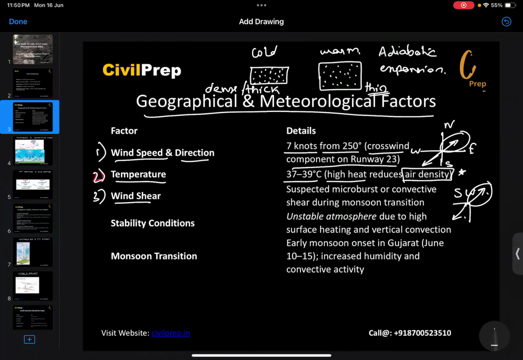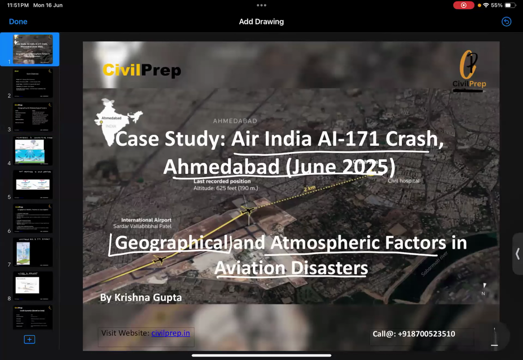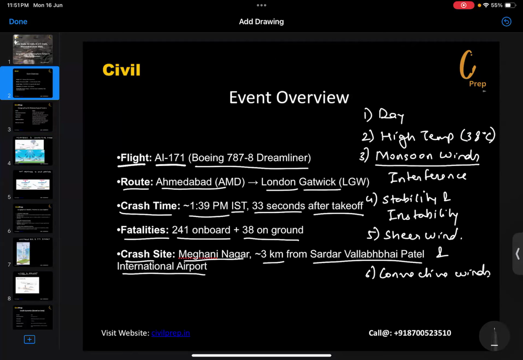What is shear wind? Shear wind is the vertical movement of the winds. The wind which is moving in the vertical manner is called shear wind. What is seen here is that there was suspicion of microburst or convective shear during monsoon transition. So this is the time. Here we'll be seeing that the date is June 2025, sorry, and this is the time period of monsoon.